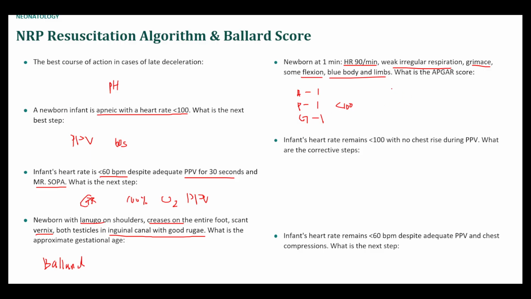And then A, the second A is activity. So this goes from no activity to flexion, and then just like lots of activity. So this is also going to be a score of 1. And then R is going to be respiration, and here they have weak irregular respiration, so that's also a score of 1, I think. Actually, wait a second. So the first A, which is appearance, should be a score of 0 because appearance goes from nothing to acrocyanosis to pink, and here they have blue body and limbs, which would be a score of 0, just like completely cyanotic. Okay, so this should be a score of 4.